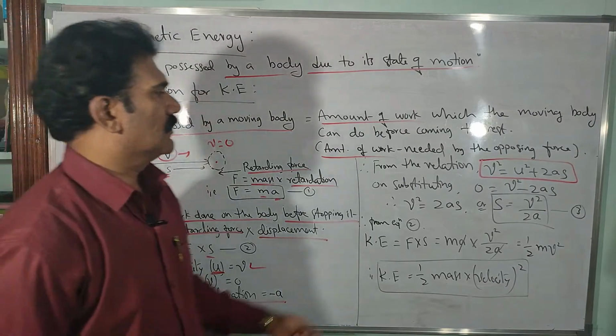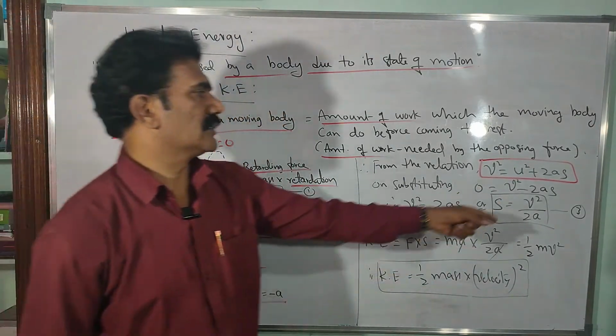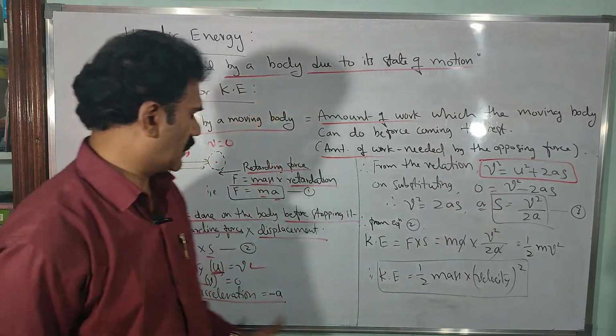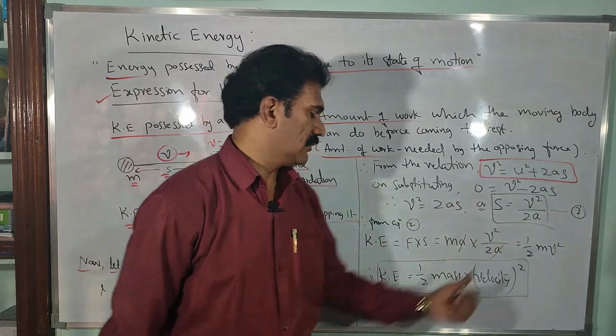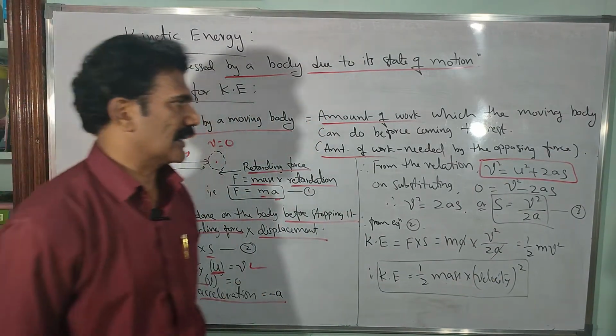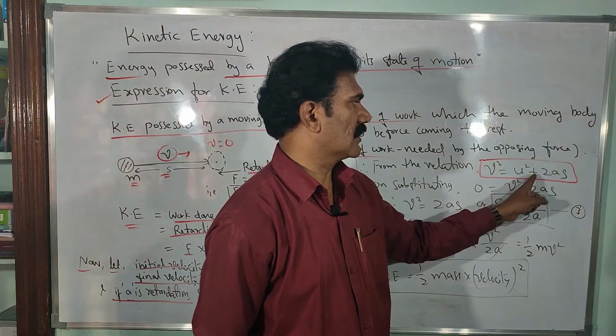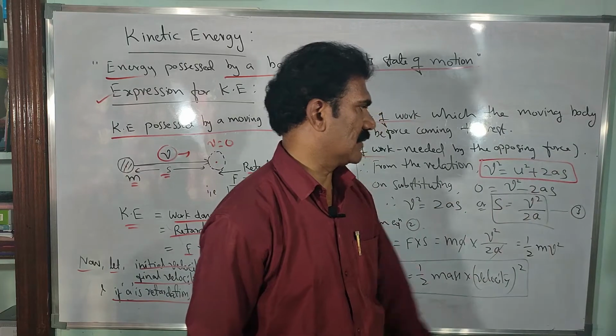The final velocity v is 0, and the initial velocity u is taken as v, so u square becomes v square. The acceleration is minus a, so we get minus 2as with the same displacement.